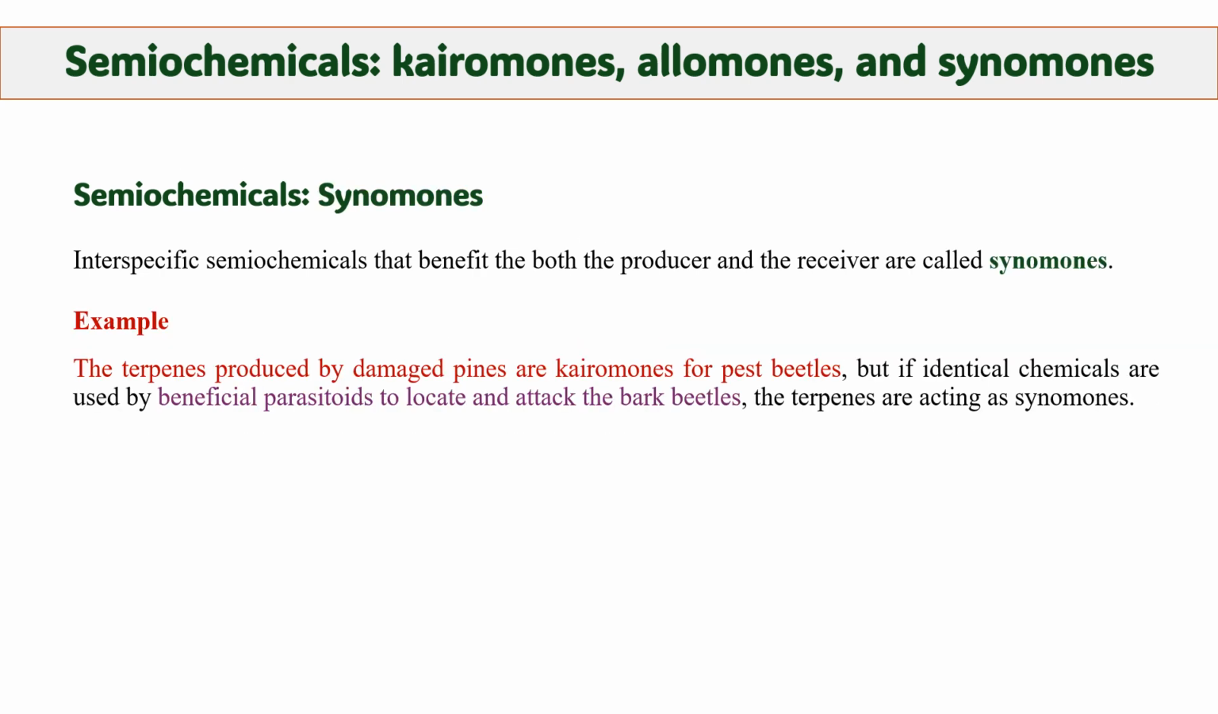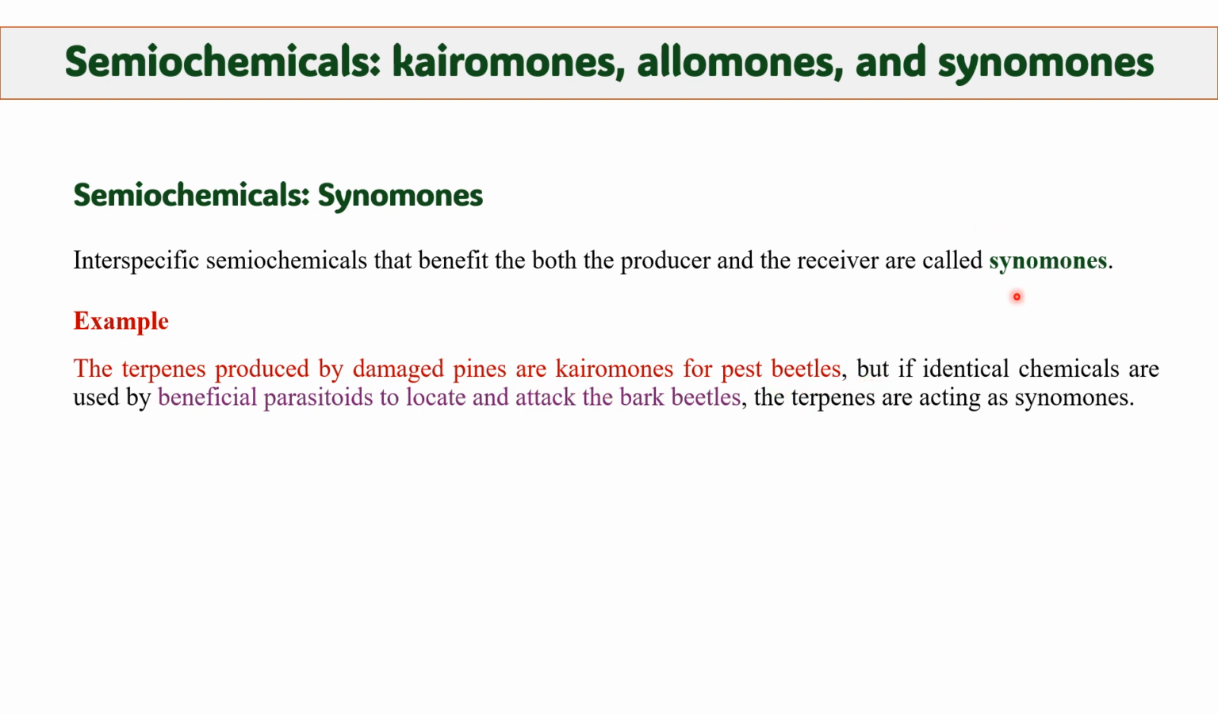The last type of semiochemicals is synomones. Synomones are the semiochemicals that benefit both producer and receiver. Example: terpenes produced by damaged pines are kairomones for pest beetles. Kairomones are the semiochemicals that benefit the receiver and disadvantage the producer. If pest beetles are attacking a pine tree, it will release terpene. The result is that the pine tree is being damaged and pest beetles are getting food. So terpenes are kairomones for pest beetles.